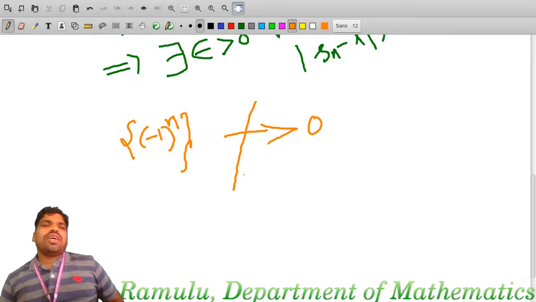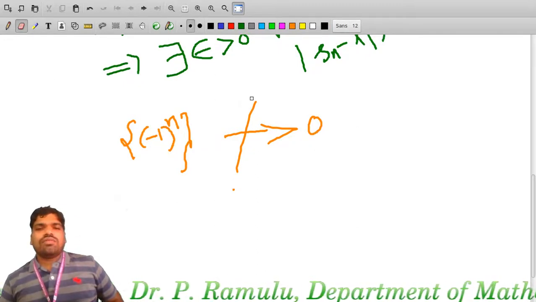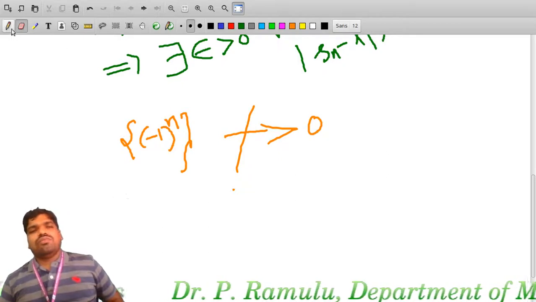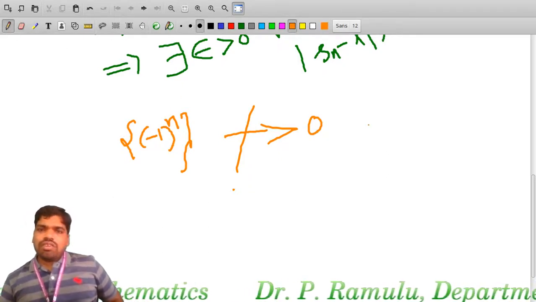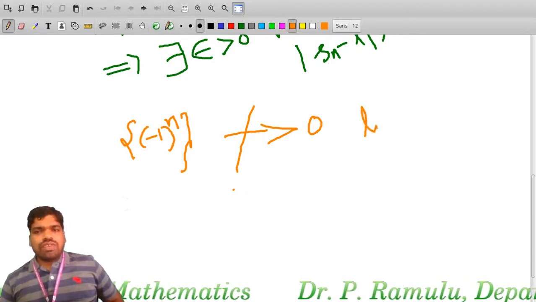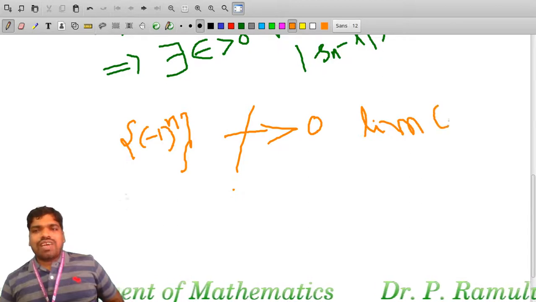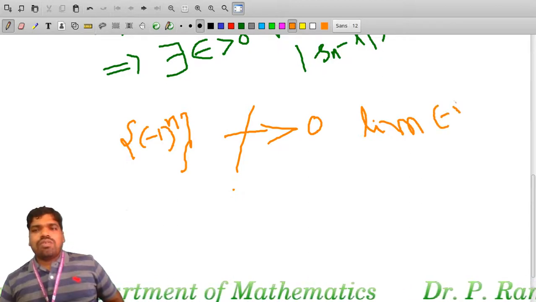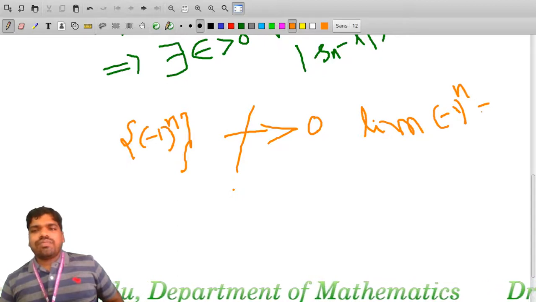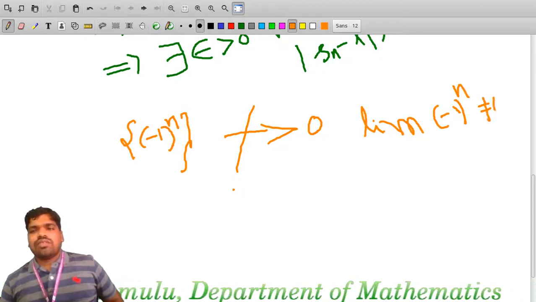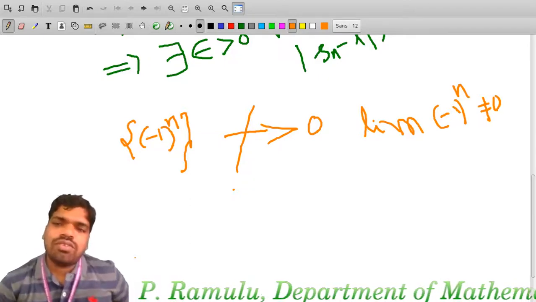That means what I am trying to show is that the limit of minus 1 whole power of n is not equal to 0.